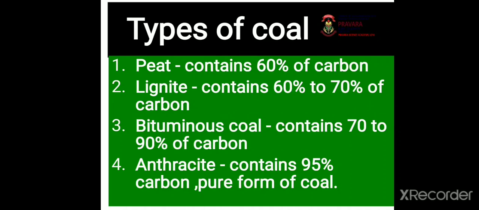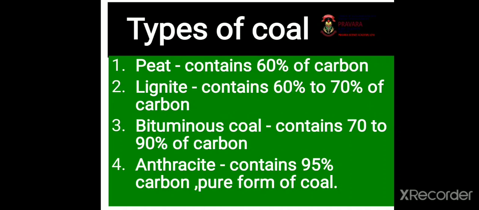First type of coal is peat. Formation of peat is the first step in the formation of coal. It contains a high proportion of water and less than 60% of carbon. Therefore, not much heat can be obtained from peat.